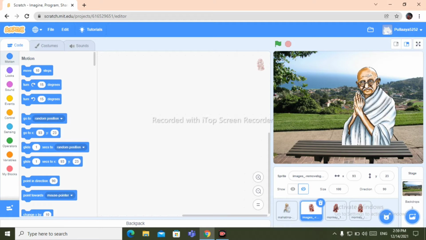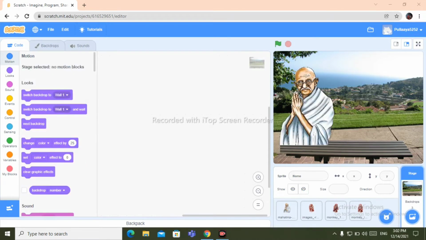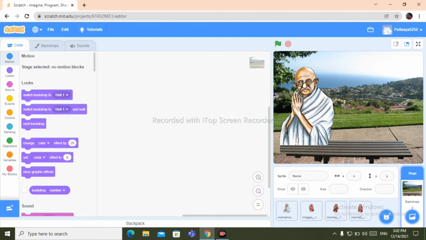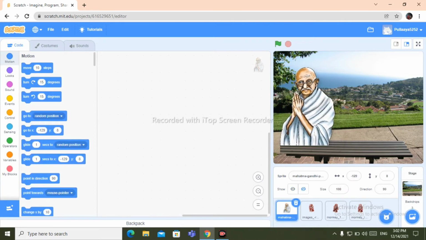Now let's see the code. Let's start the coding part. Now click here on background, means on stage. Now click here on backgrounds, select this part, copy it and paste it and put it here. Okay, I have already done it. After that, go to code. Now put Mahatma Gandhi ji here. Here Gandhi ji will be here and the 3 monkeys will be here.